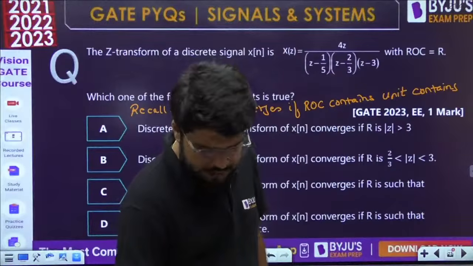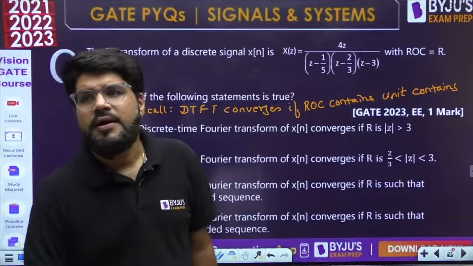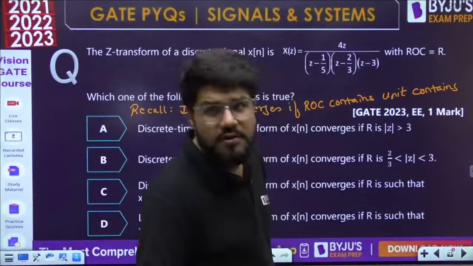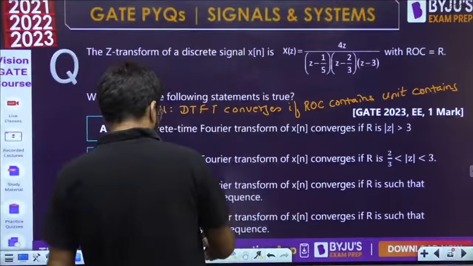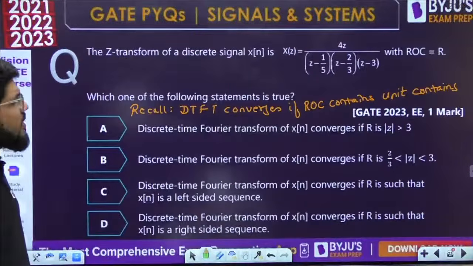Okay, let's complete that. Hari, Har and Gajendra say the answer is B. Let's check it out. If the ROC contains the unit circle, we need to check this. So what are the